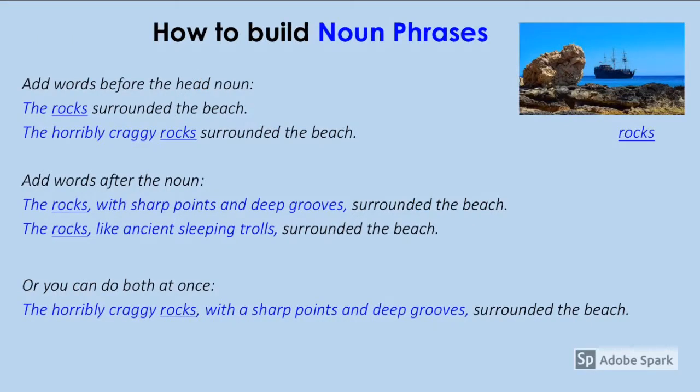We can build noun phrases in different ways. Let's look at rocks as an example. We can add words before the head noun. The rocks surrounded the beach becomes the horribly craggy rocks surrounded the beach. We can also add words after the noun. The rocks with sharp points and deep grooves surrounded the beach, or the rocks like ancient sleeping trolls surrounded the beach. Or we can do both at once. The horribly craggy rocks with sharp points and deep grooves surrounded the beach.